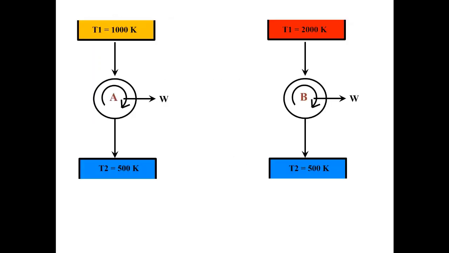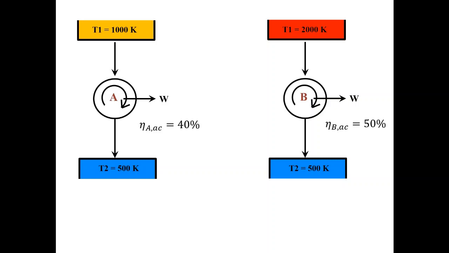Moving on, let us discuss efficiency. We have discussed some efficiency when we talked about the first and second law. Let us look at them from a different perspective. Let us say we have two heat engines, A and B, and we are concerned with actual performance.